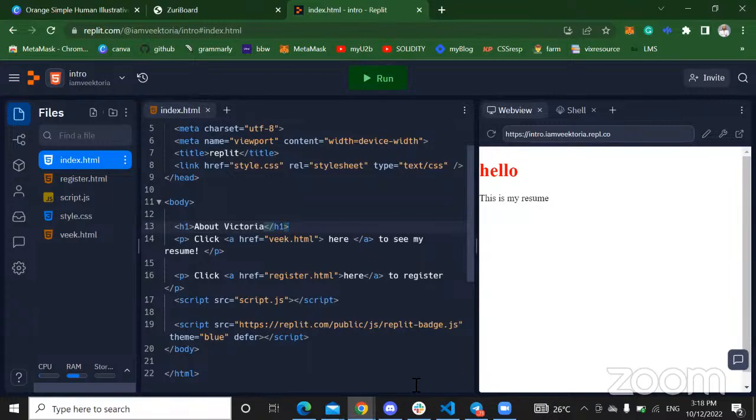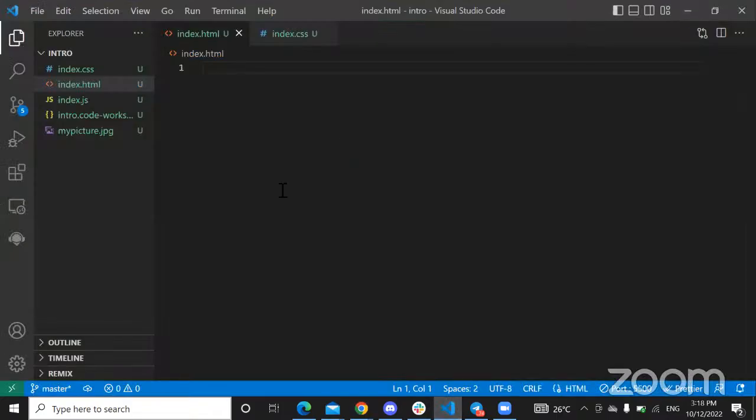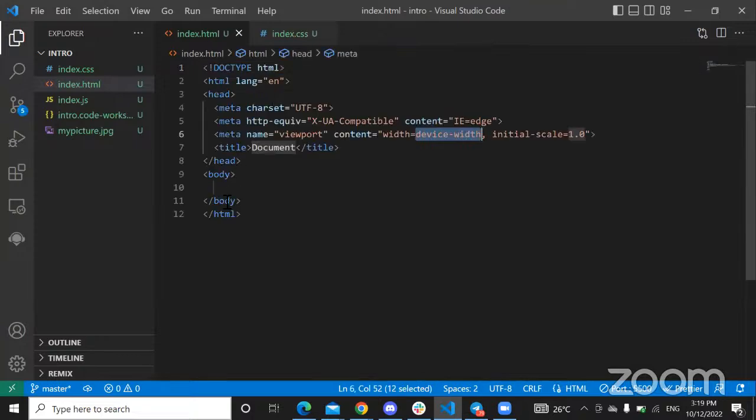So I'm just going to go to my VS Code right now. I'm going to use my VS Code right now. So let me move this here. Right. So yeah, so we have index.html. So I'm just going to put in the HTML structure here. And voila, I have my HTML structure.